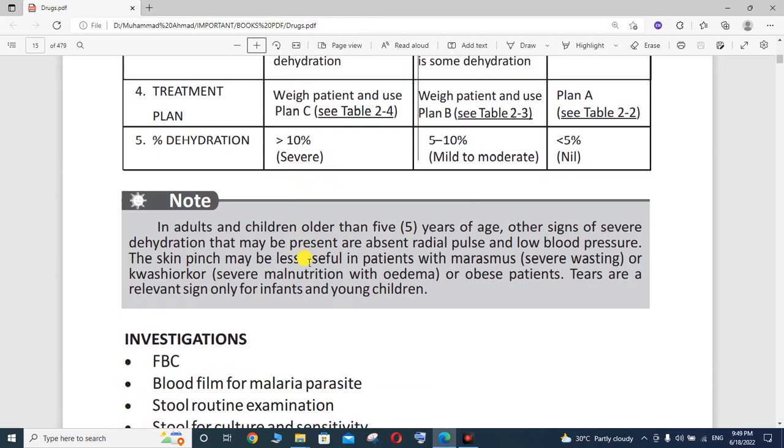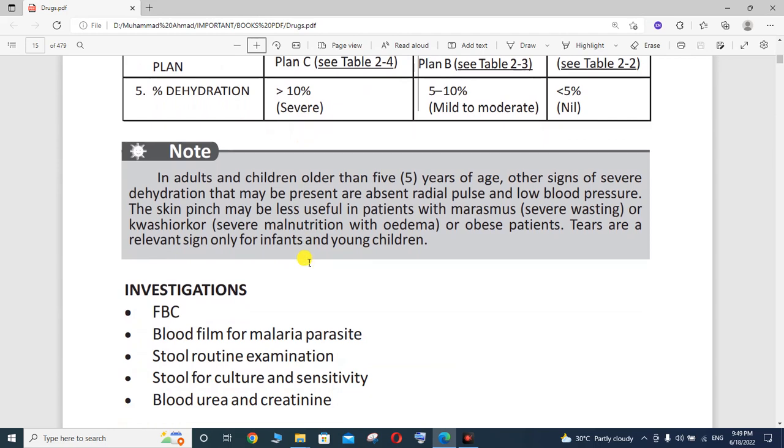In adults and children older than 5 years, other signs of severe dehydration may be present or absent: the radial pulse and the blood pressure are low, so low blood pressure. The skin pinch may be less useful in patients with marasmus, severe wasting, or kwashiorkor, severe malnutrition with edema, or in obese patients. Tears are a relevant sign only for infants and young children.